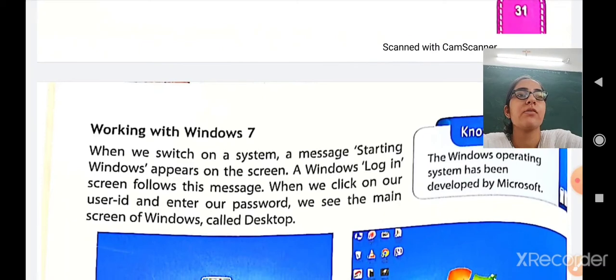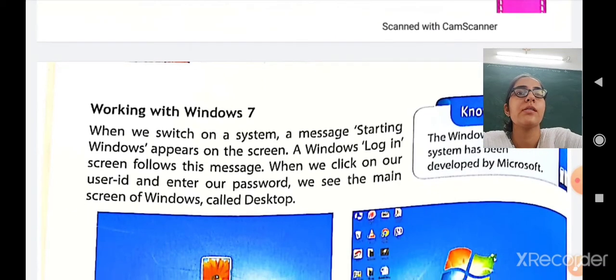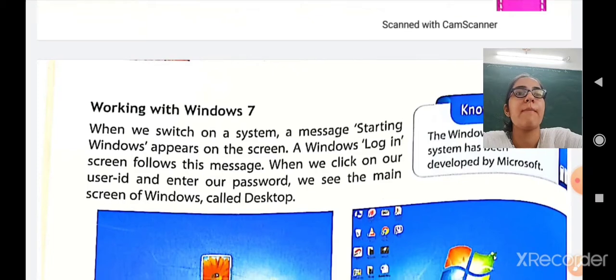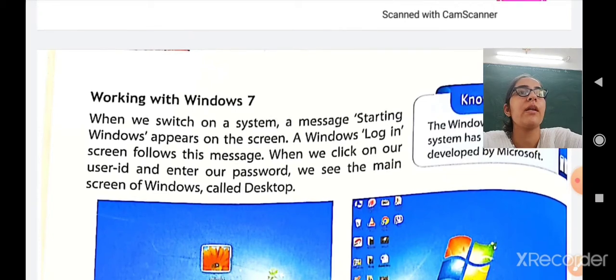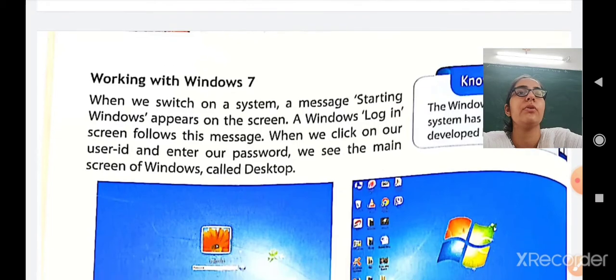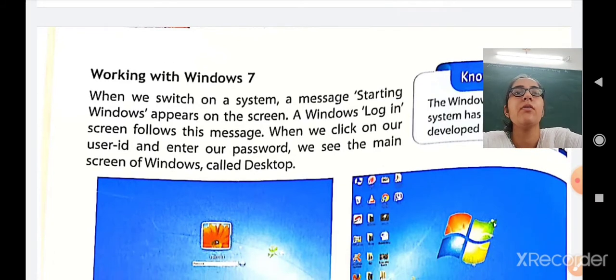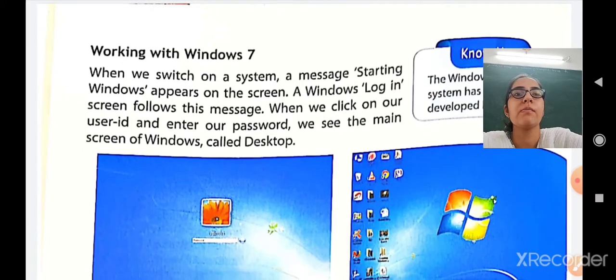How is the interface, or how is the outlook, of the Windows 7 operating system? When we switch on a system, a message saying Starting Windows appears on the screen. Whenever we switch on our system, a welcome message is displayed, that is, Starting Windows, on the screen. A Windows login screen follows this message.